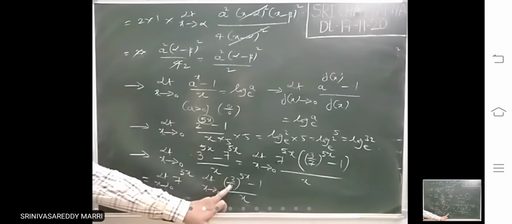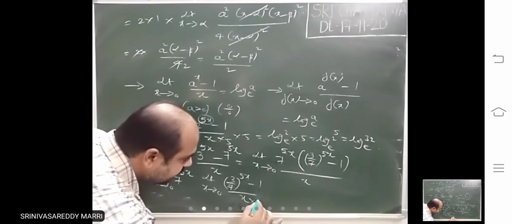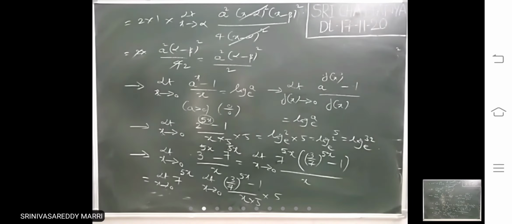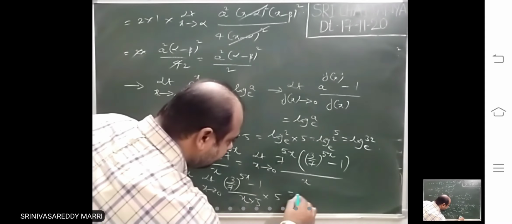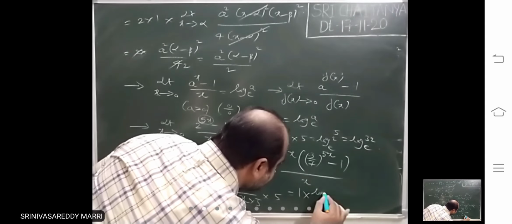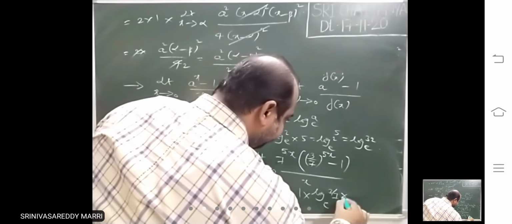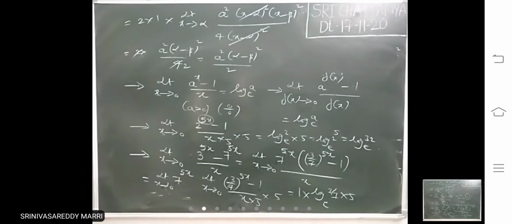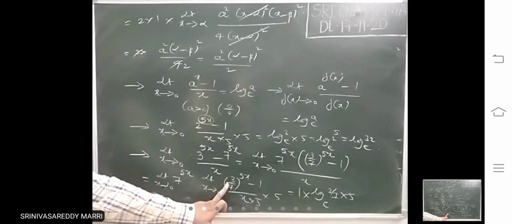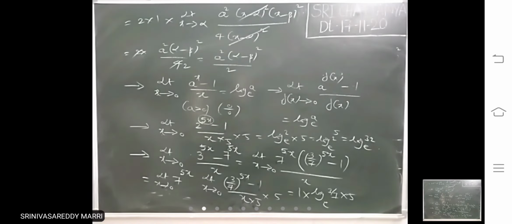Now look, a is 3 by 7. So here 1 is there, to the power 5x, multiply and divide with 5. This limit is 7 power 0, which is 1, into this limit, which is log 3 by 7 to the base e into 5. That is the answer. The standard limit is a power x minus 1 divided by x. If x tends to 0, 5x tends to 0.